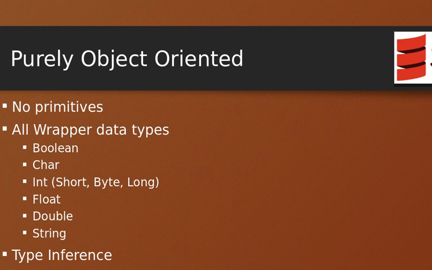So our first feature, the purely object-oriented features of Scala. Scala does not support primitives. Scala has only wrappers. If you go through the wrappers of Java, you can compare the same here. Here also you have boolean, char, int, float, double, and string. Instead of supporting primitives, we don't have those. We have only wrappers.